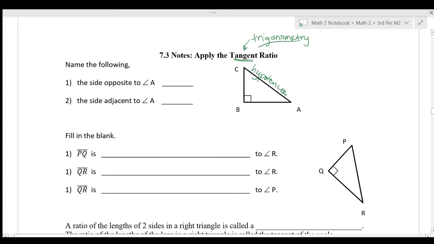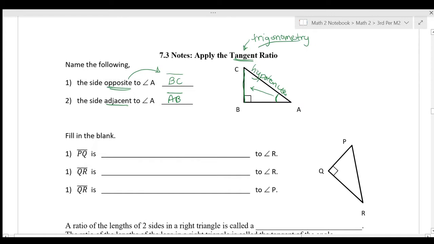As we look at angle A, the side that would be opposite to angle A would be side BC. So to answer this first one, the side opposite is side BC. The opposite side will always be the other two letters. The side adjacent to angle A: there are two sides that touch angle A, our hypotenuse and this other leg, which is the leg that we're going to use for this ratio. Side AB is adjacent to angle A.